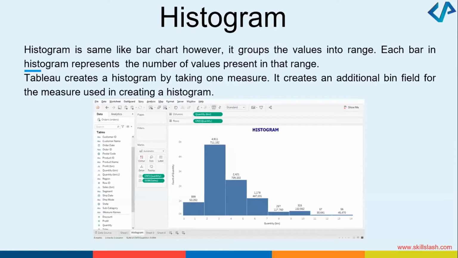There are some continuous groups in histogram. Perfect. Histogram and bar graph look quite similar. A histogram is similar to a bar chart, but it gives me the values in a range. That is the main difference. So histograms are very useful.